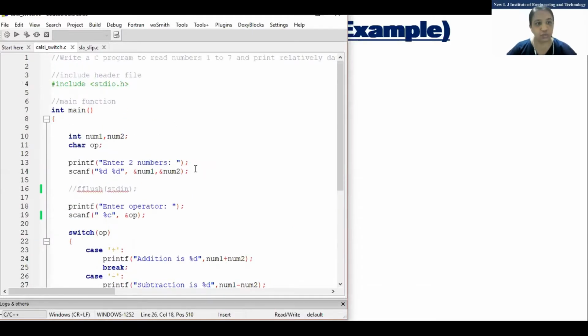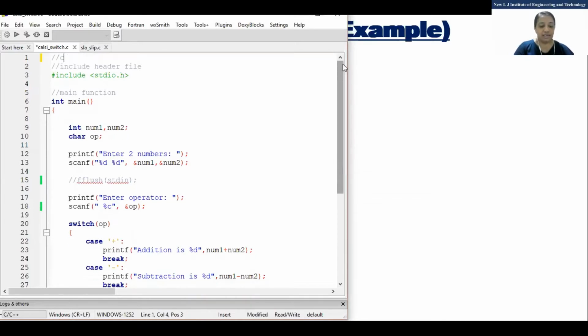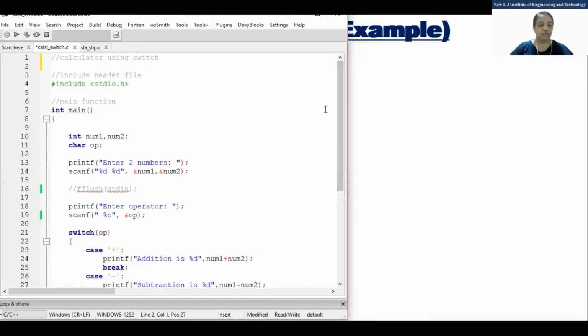Okay, fine. This program is about the switch statement. This is a comment, I just used save as, that's why. Calculator using switch. Clear?